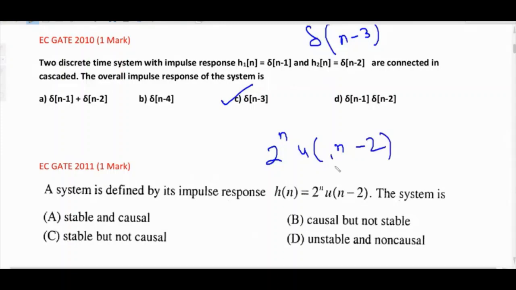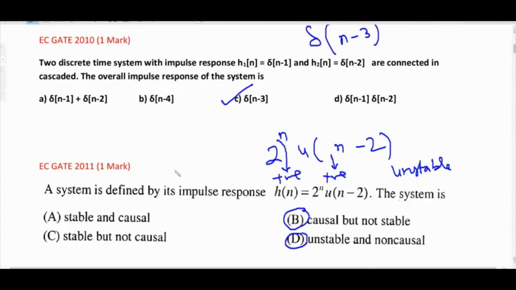Here we have a positive sign, and here again a positive sign. Same sign means unstable, whether positive or negative. So we are left with option B or option D.